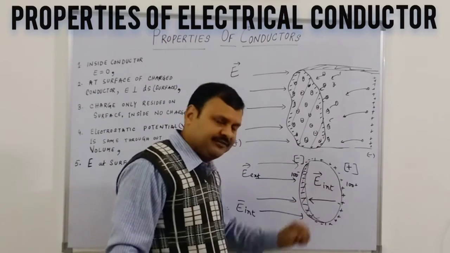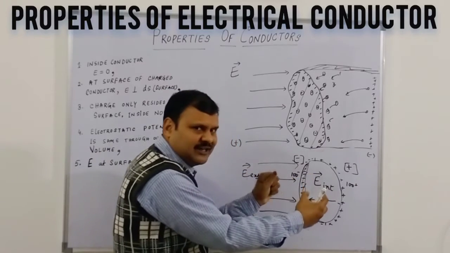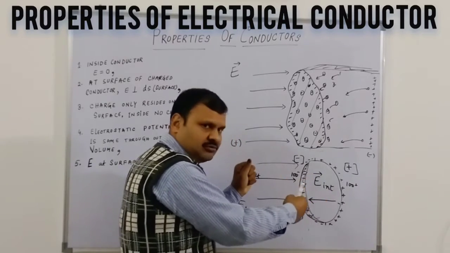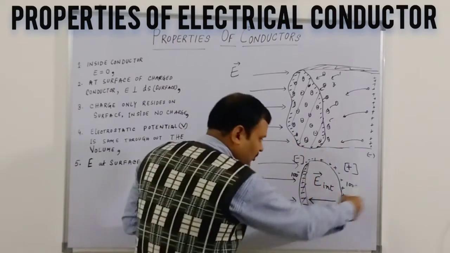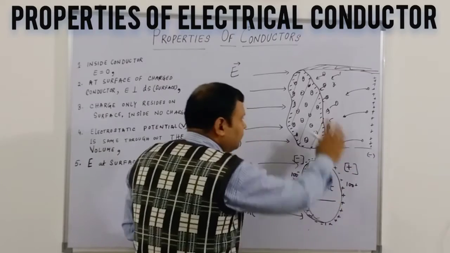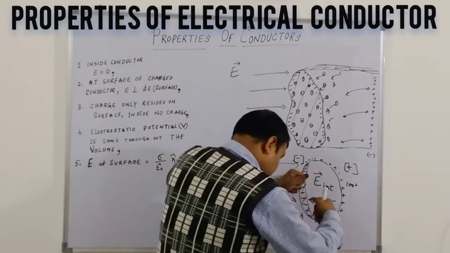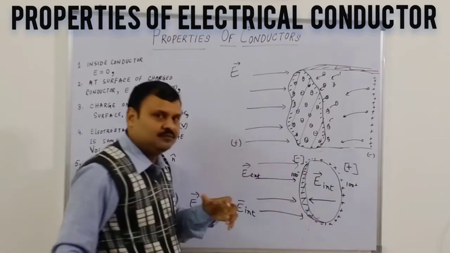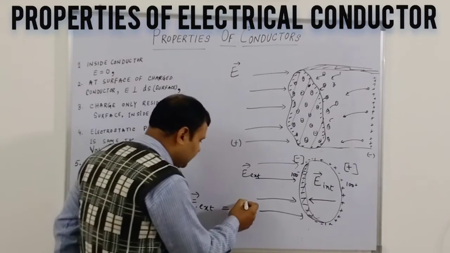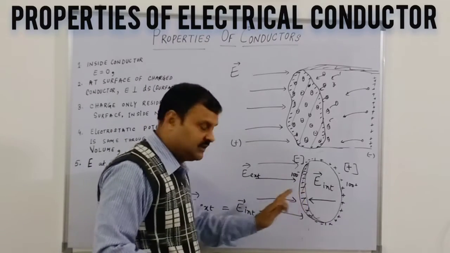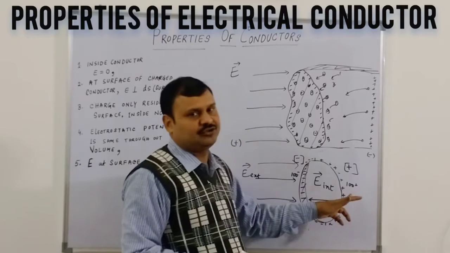My internal field is created to cancel your external field, and I want my electrons back in their random arrangement as in natural condition. Once the concentration gradients and the fields are the same, this electron movement will stop.